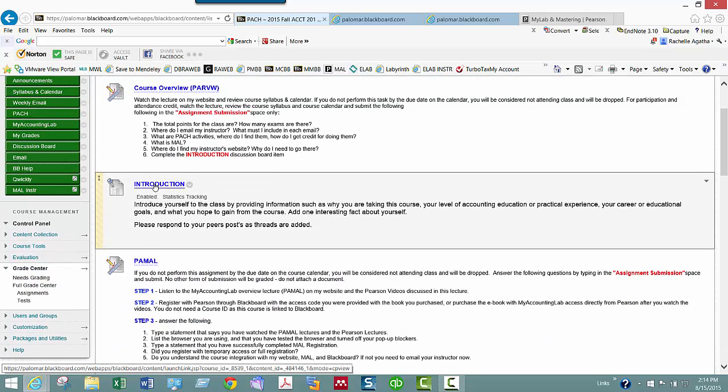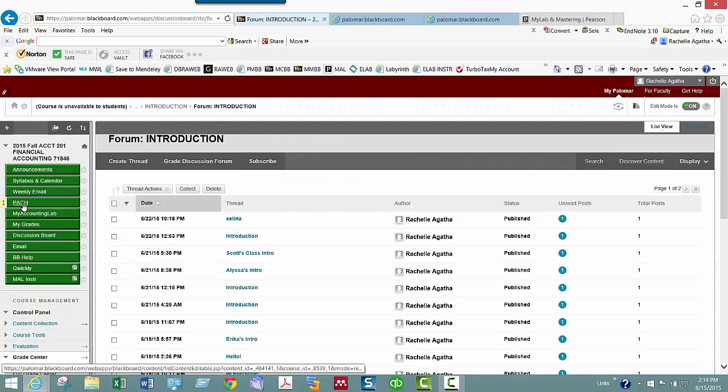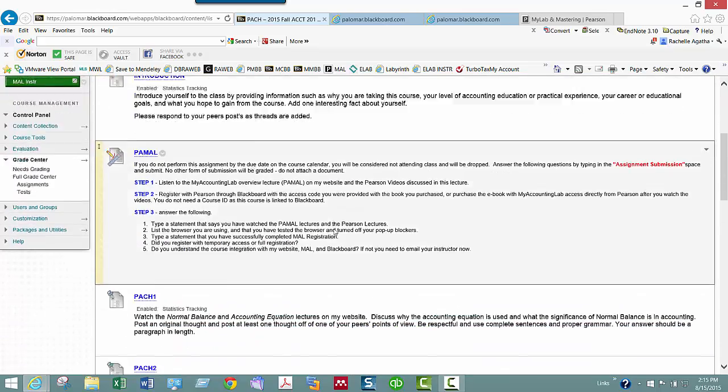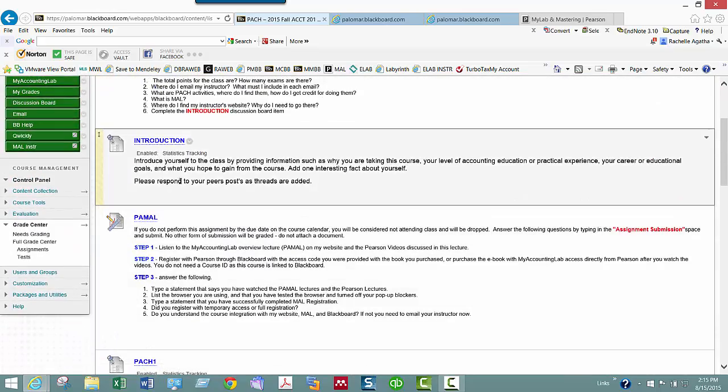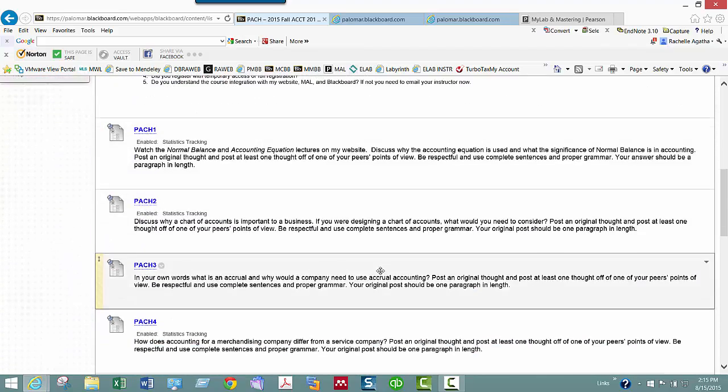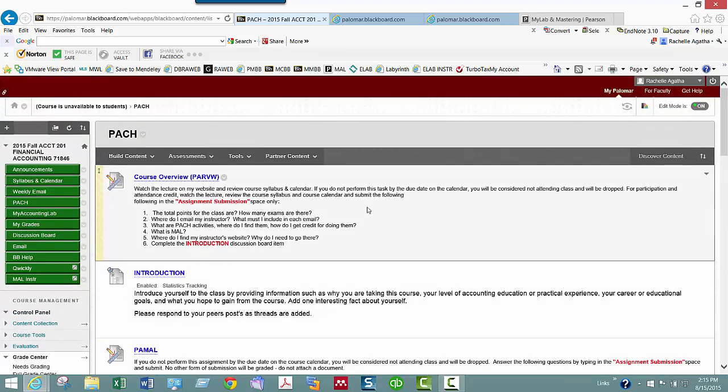If it happens to be a discussion board, it'll tell you it's a discussion board. And inside the discussion board, like this one, it'll say, please respond to your peers' posts as threads are added. Make sure that you use proper grammar and spelling, and then you'll see there's 1 per week. So there's a PACH per week. My Accounting Lab is a separate lecture. You check your grades in My Grades.